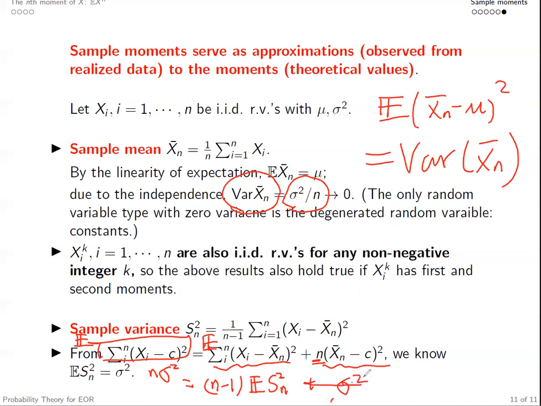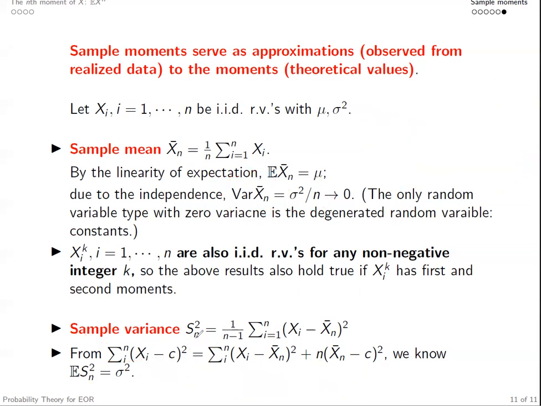Let's move the sigma square to the other side. So it's going to be (n minus 1) times sigma square. Let's cancel n minus 1 on both sides. Eventually, we have that the expectation of Sn square is equal to sigma square. Based on some calculations, you can also show the variance of this sample variance. So this sample variance is also a random variable, right? With the expectation already equal to the variance sigma square.